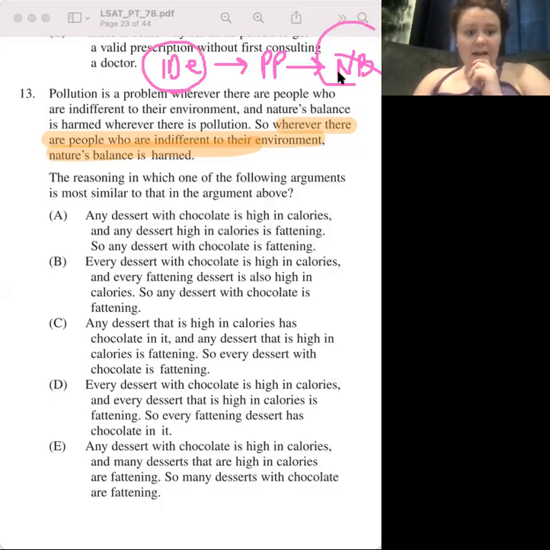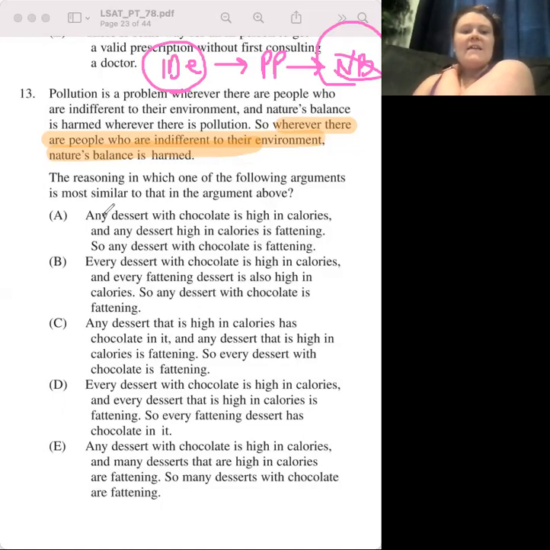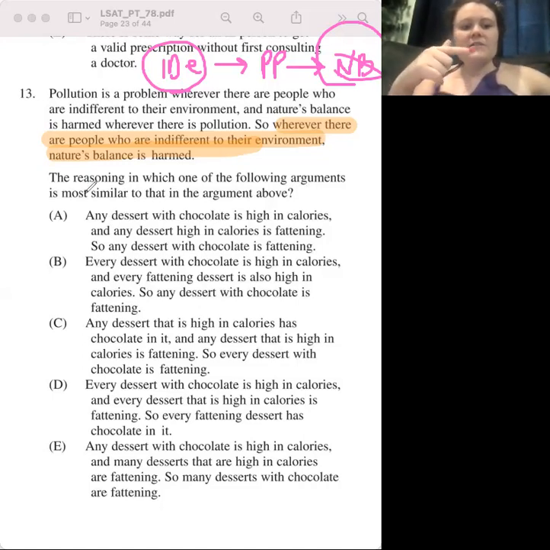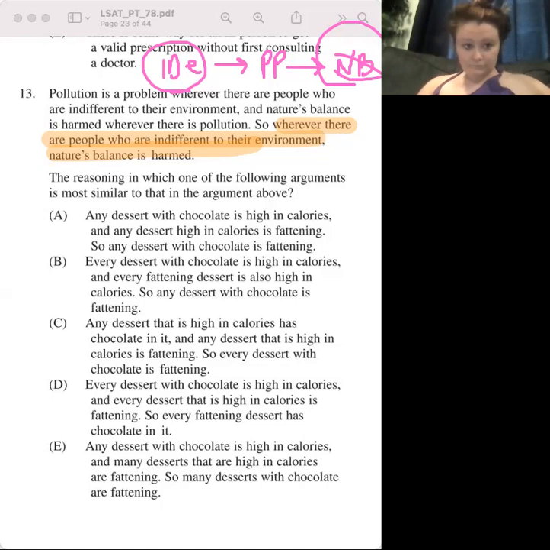So this is a completely valid argument. We know this because if this was a flawed argument, it would say the reasoning in which of the following arguments is most similar in the flaw, or the flawed reasoning. It would say the flawed reasoning in which of the following arguments is most similar to the flawed argument above. But there's no flaw here. We're just emulating what they did. Okay, then what answer did you say for this one?